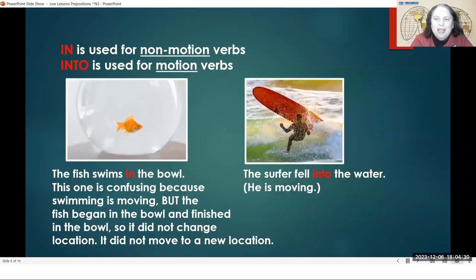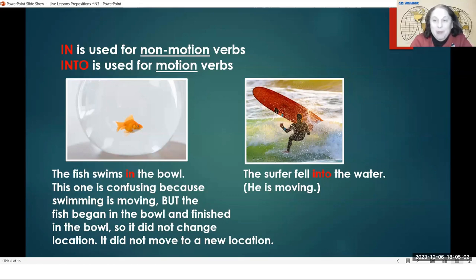Okay, here's the last example, I think, for in and into. The fish swims in the bowl. And I said, this one is confusing because swimming is moving. But the fish began in the bowl and finished in the bowl. So it did not change location. It did not move to a new location. The fish always stayed on the inside of the bowl. So it was kind of moving. It was moving around, but only inside the bowl.